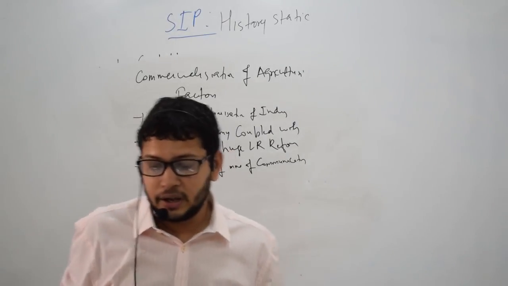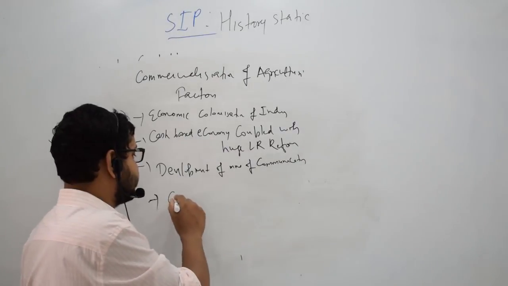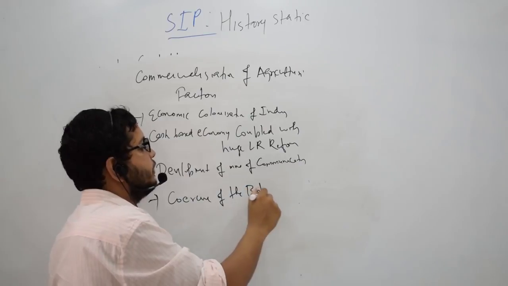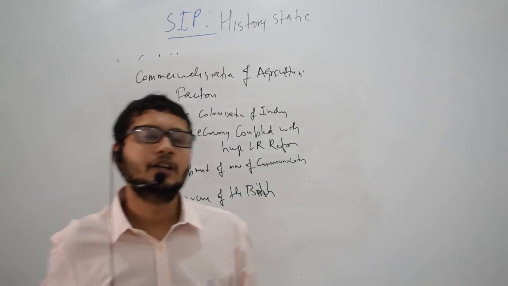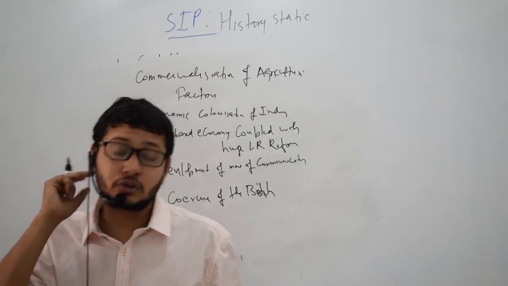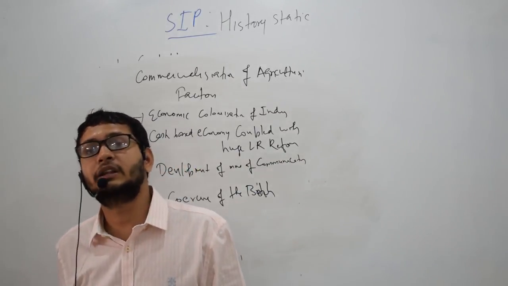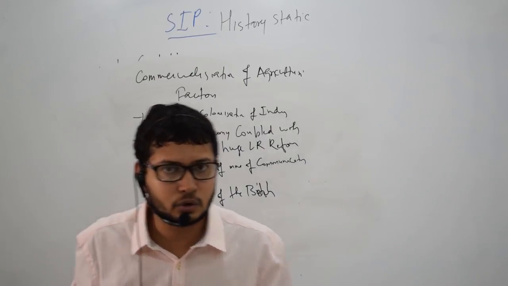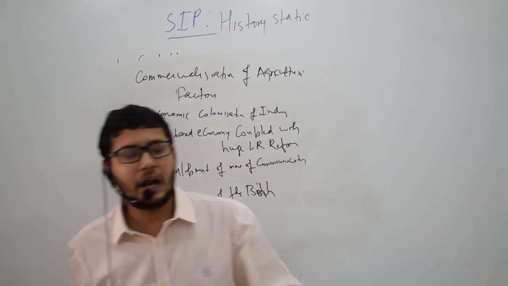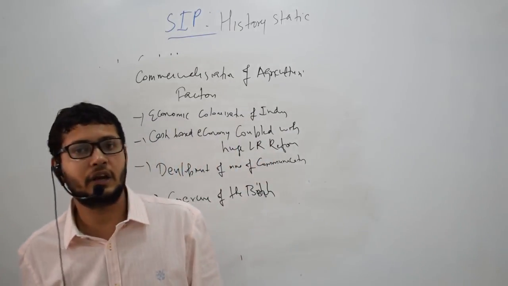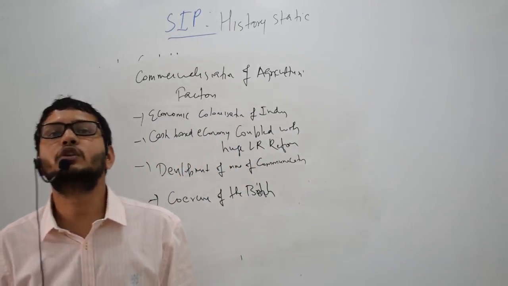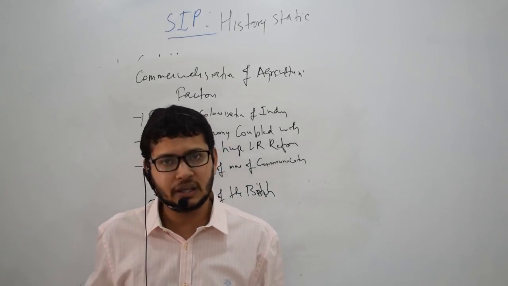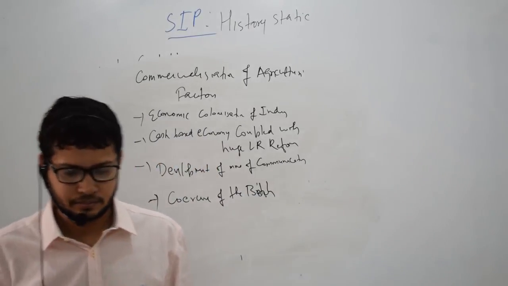Next we have the coercive practice of the British. Many farmers who were not willing to grow cash crops were forced to grow them by British plantation agents. The condition of indigo farmers was very bad, because when indigo was grown in an area, that land became infertile for any other crops. Even if the farmers were not willing to grow indigo on their land, the British forced them to grow indigo.